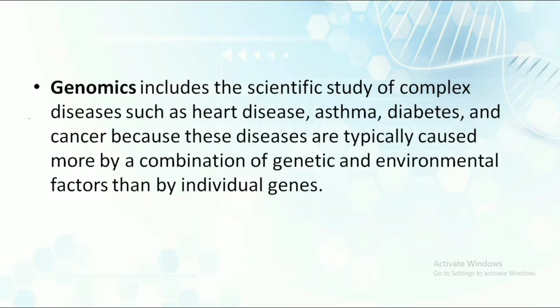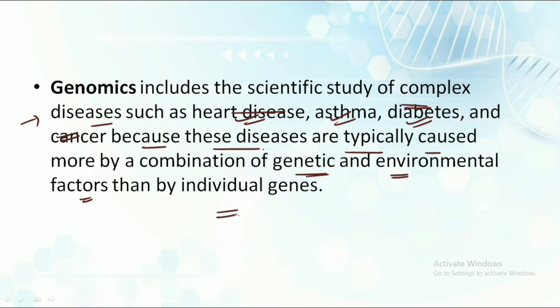Genomics includes the scientific study of complex diseases such as heart disease, asthma, diabetes and cancer, because these diseases are typically caused more by a combination of genetic and environmental factors rather than by individual genes.